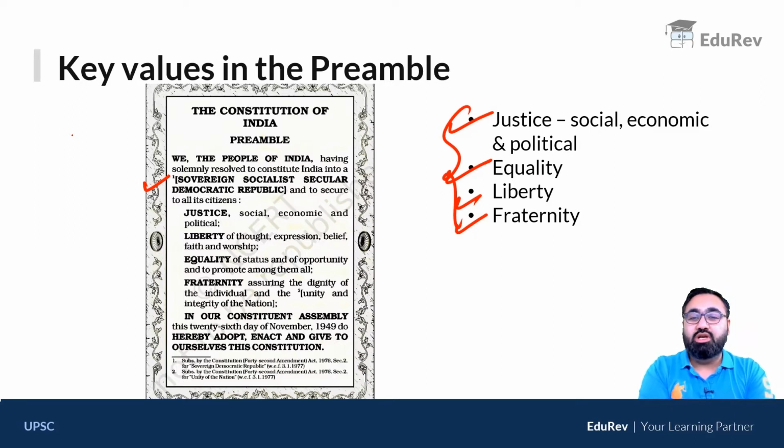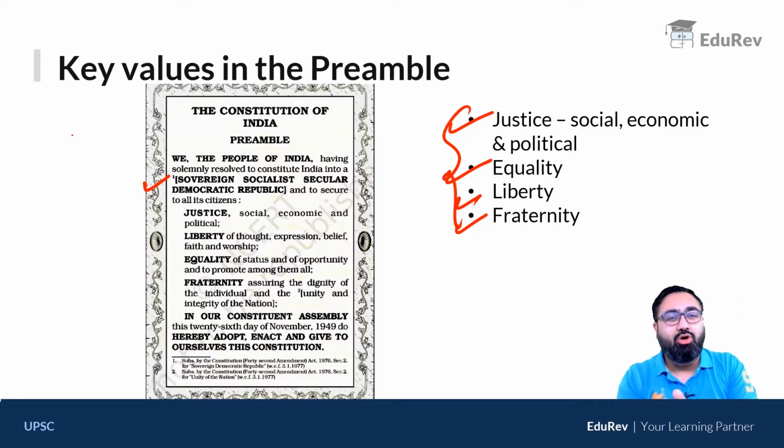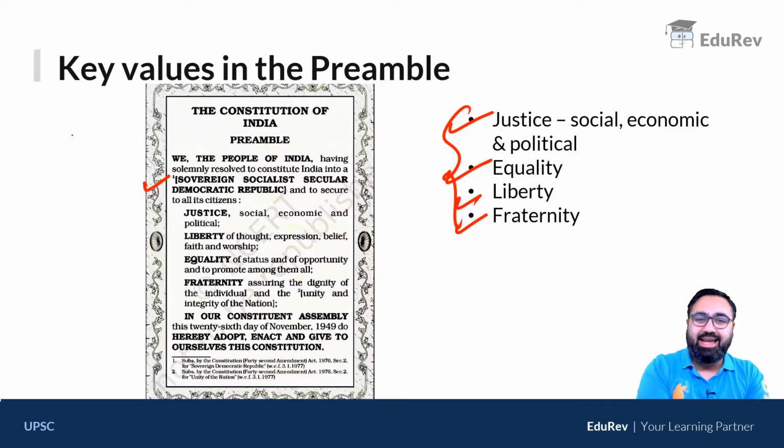Our constitution, or the Preamble, talks about justice of what kind? Of three kinds: social, economic and political justice. Pretty self-explanatory. Justice means that you should get your due. You cannot be discriminated against socially. If someone has deprived you of a social value or anything in the society, you have the right to come back. Economic justice, political justice, because all these are essential for having a healthy and an enriched living.